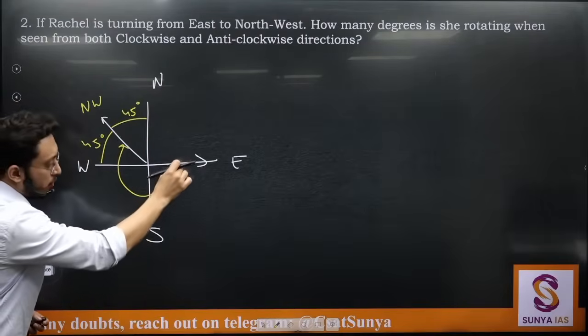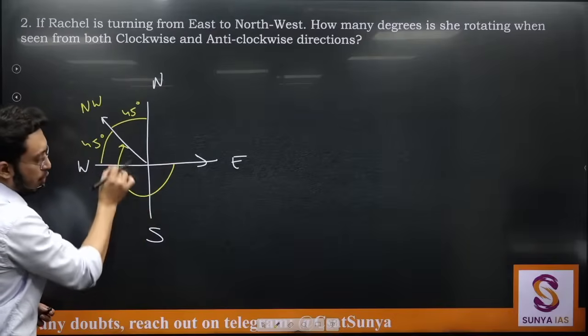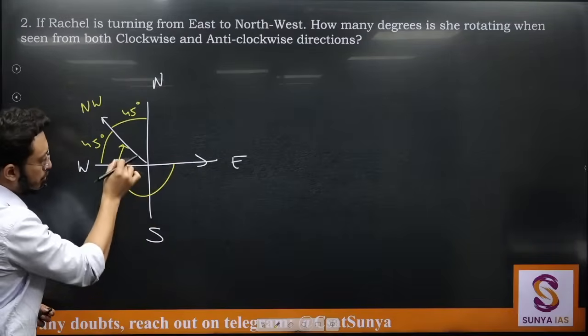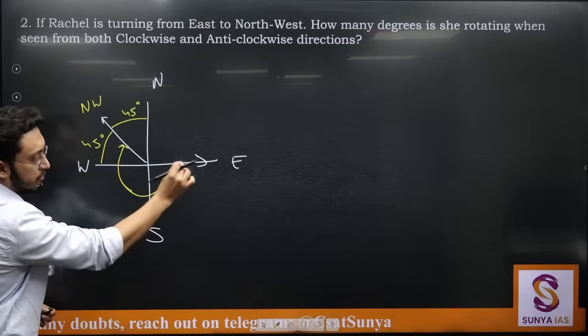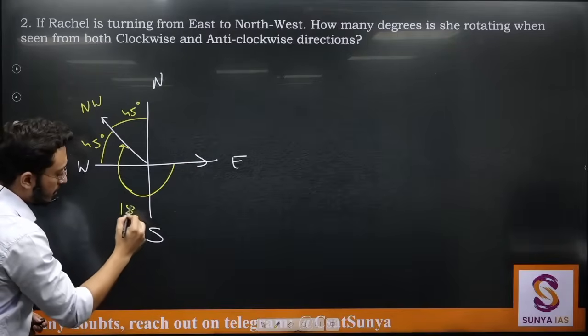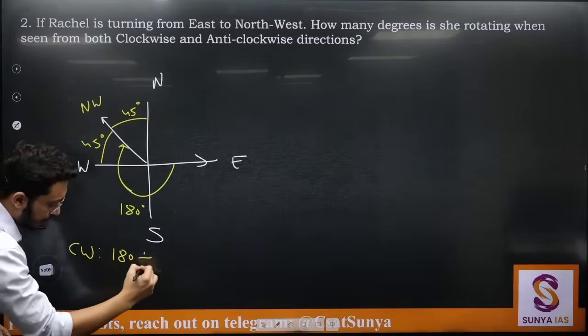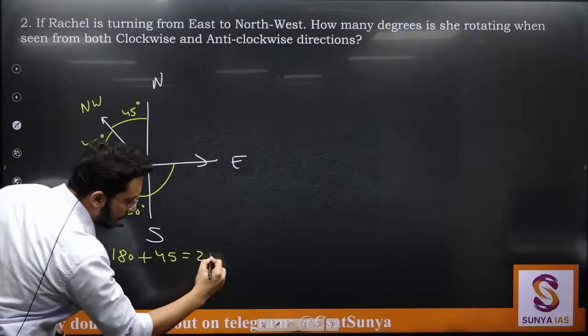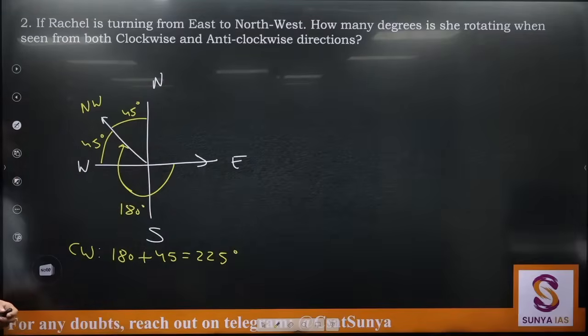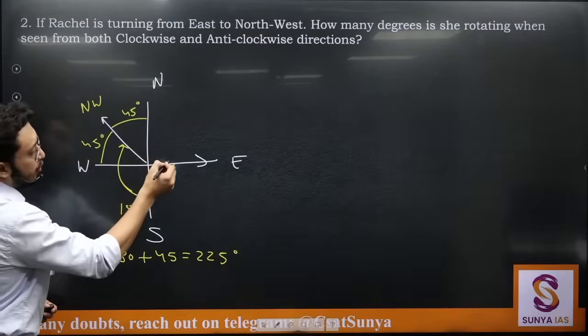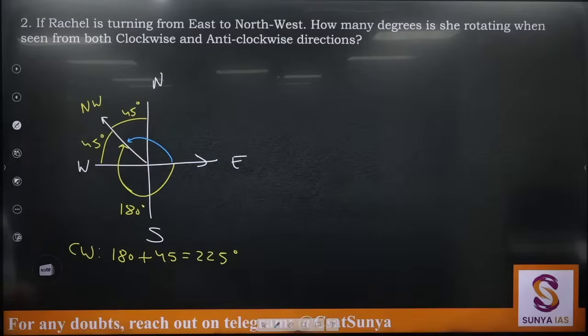If I want to calculate the angle in a clockwise manner, this angle is supposed to go up to here. From east to west it will be 180. So in clockwise the angle is 180 plus 45, that is 225 degrees. Similarly in anti-clockwise, I'll have to calculate this angle.